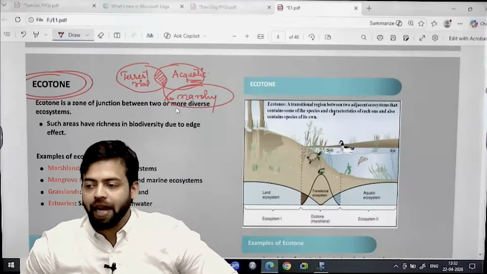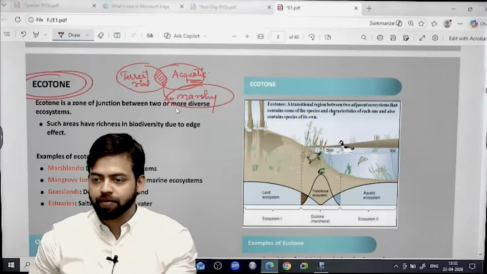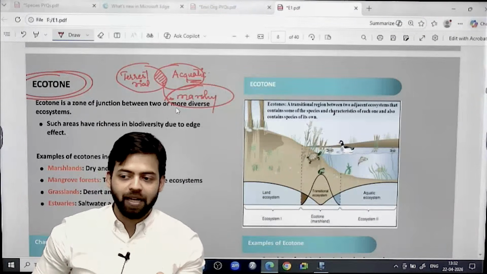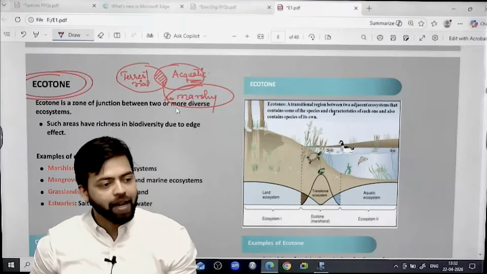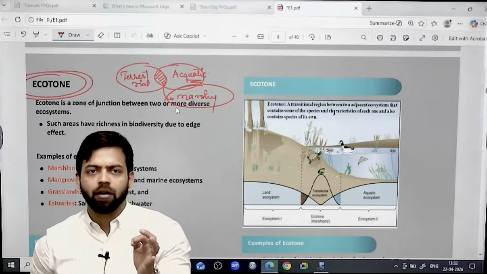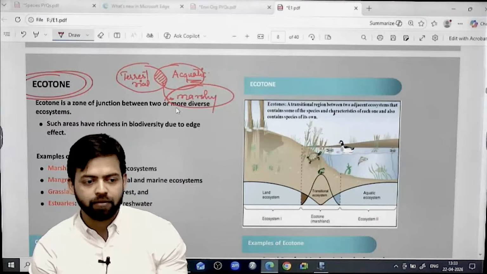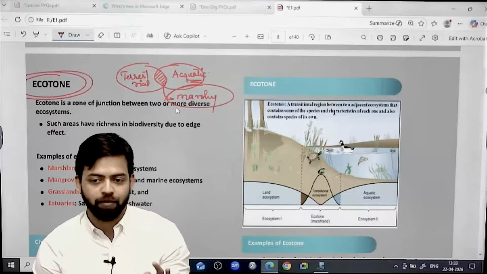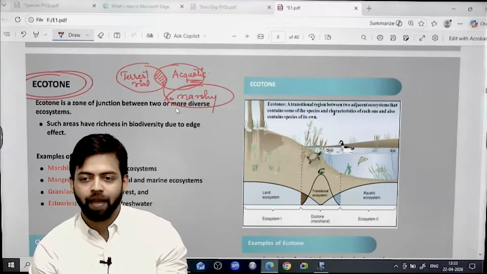And as far as marshy land are concerned, we have seen different types of marshy land, right? You remember peatlands? You remember the example of peatlands in each continent? Which is the largest peatland in the world? Congo Basin, right? What declaration we have seen related to peatland, or which summit we have seen related to peatland? This was linked to previous year question, and we have marked this in mapping class. Which declaration was there? Anybody?